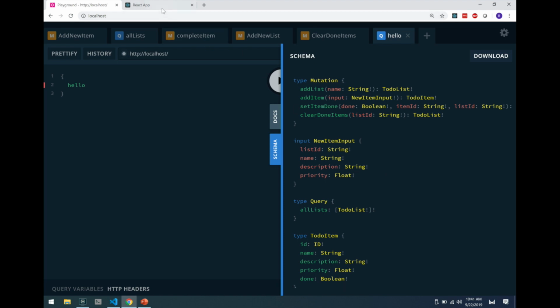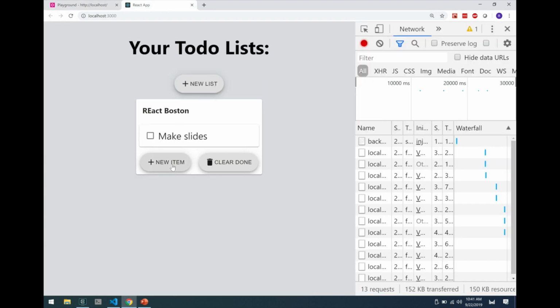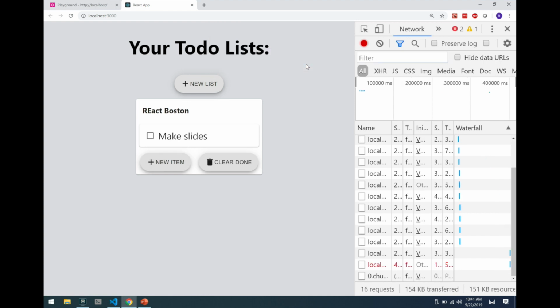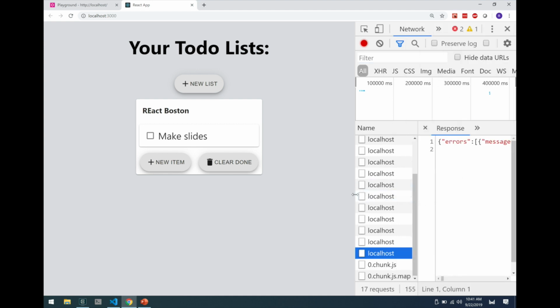So let's give it a shot and see what happens. Okay, so we don't see the broken API item on this list, but we do see a failed network request over here. Right?